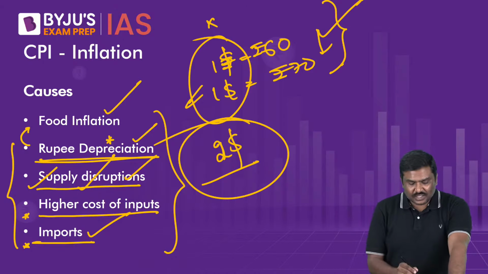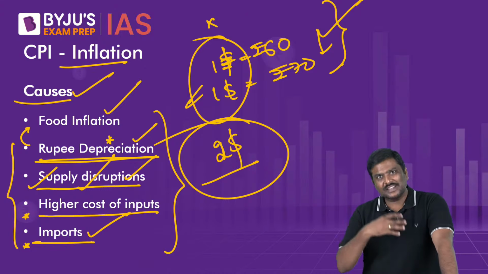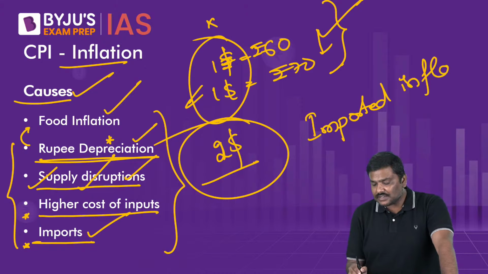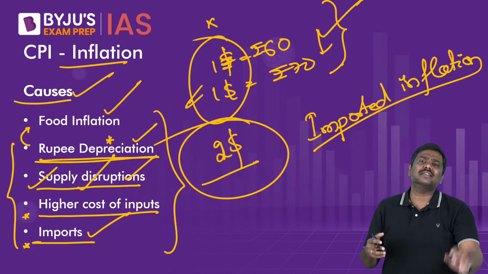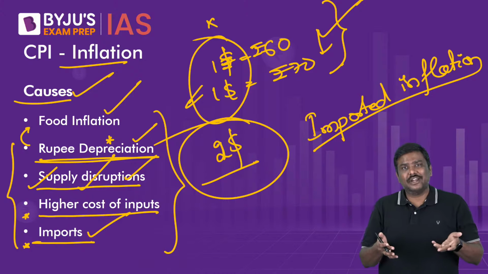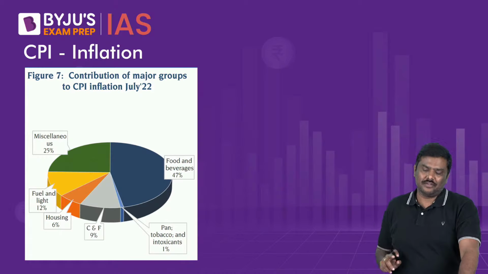So these are the various factors which have caused the inflation in the domestic market. Now you can simply say it is also imported inflation. I hope you understand. Whenever the prices of the commodities which we are importing go up, either because the prices in the international market have gone up or rupee has depreciated, the imports are going to contribute to inflation. That is called imported inflation.